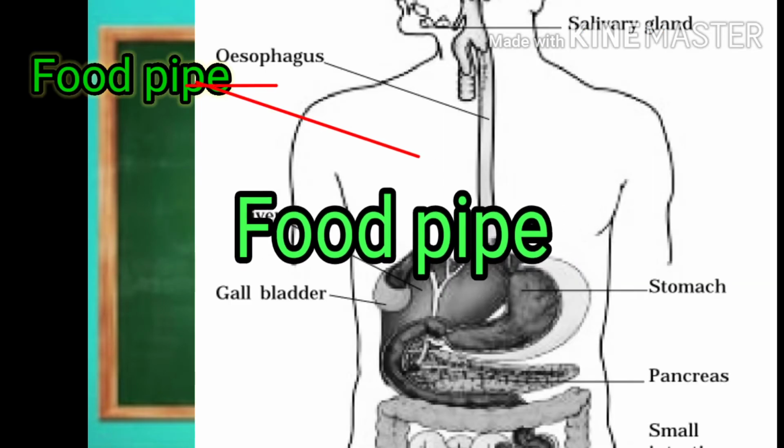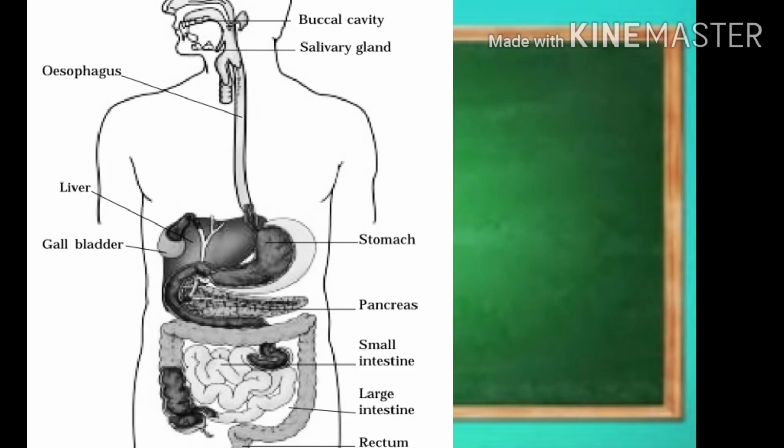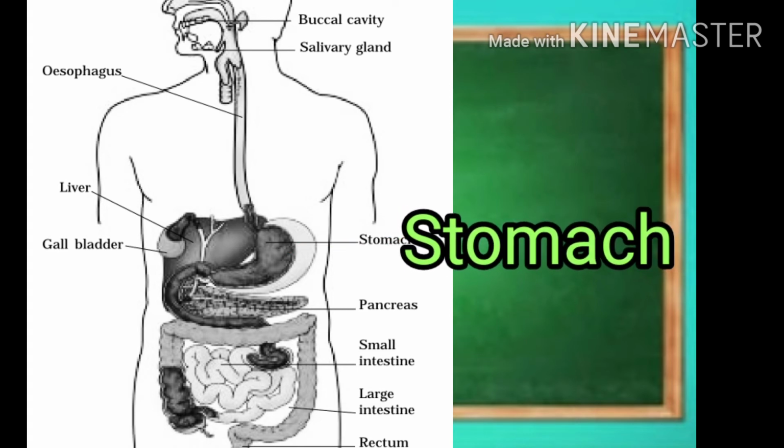The food pipe. After chewing, we swallow the food. The swallowed food passes into the food pipe or esophagus. The food is pushed down by the movement of the wall of the food pipe and moves to the stomach. The stomach is a thick-walled bag-like structure and it is the widest part of the digestive tract. The inner lining of the stomach secretes mucus, hydrochloric acid, and digestive juices.